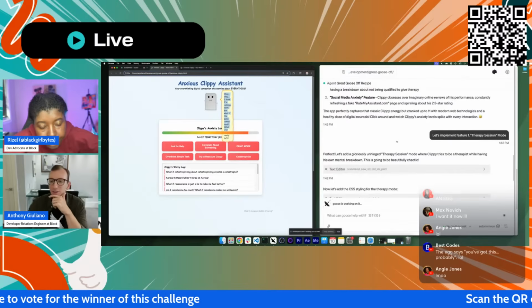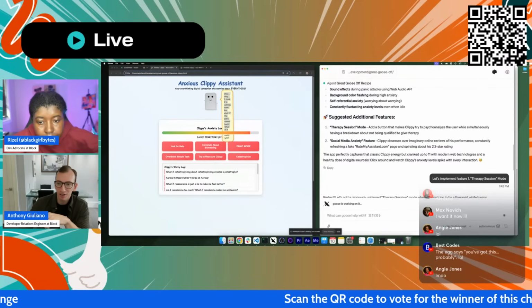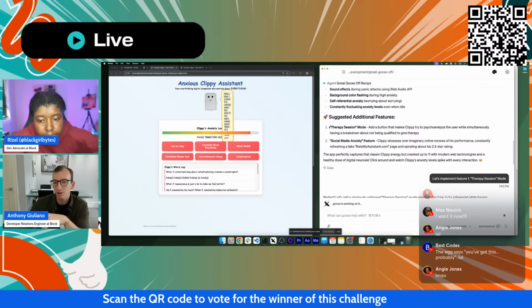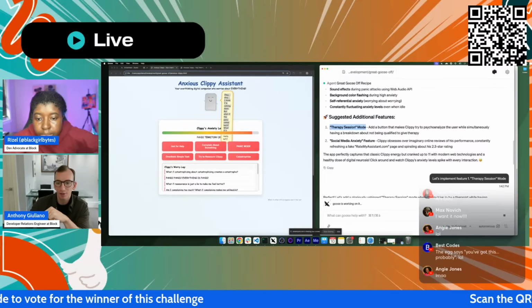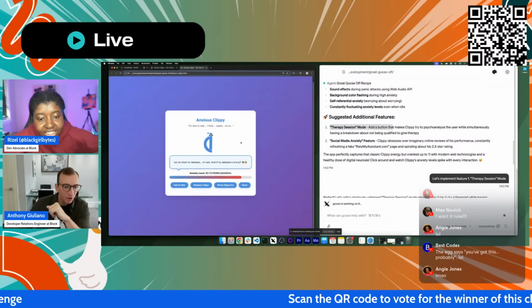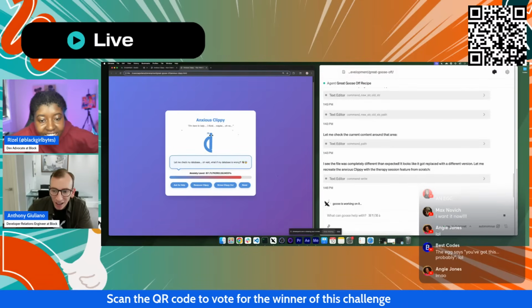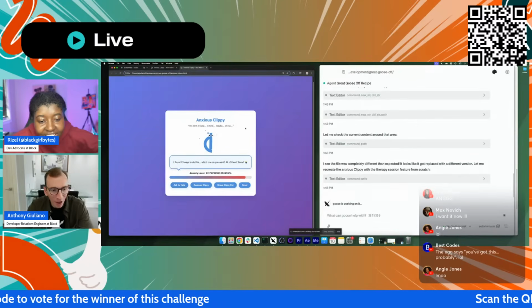Then what I did was, like I said, the recipe has suggested additional features built into it. So once it built this, it was like, hey, you might want to do this too. I thought it would be funny if Clippy became your therapist in some way. So this is where we got. It's still working, but it didn't quite develop the therapy session.